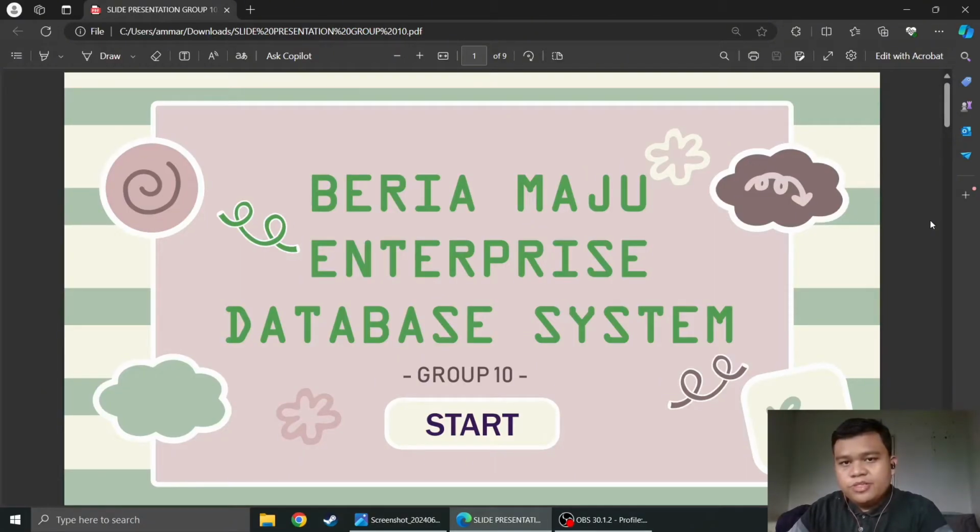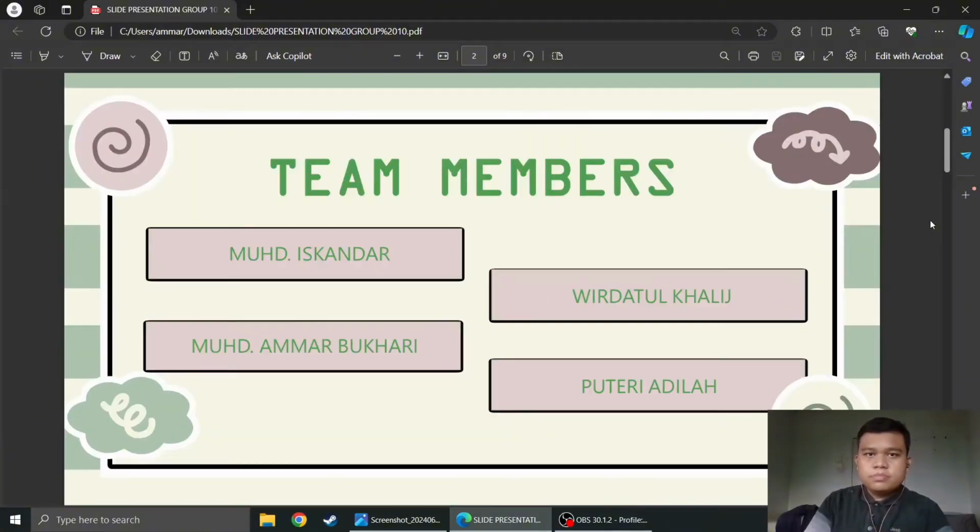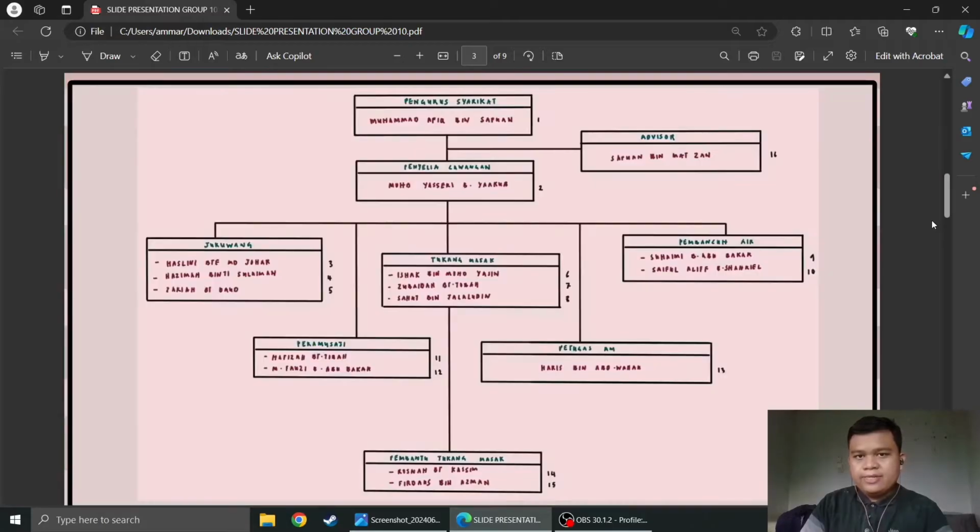My student ID is 2023-670-778, here to present you our group assignment for ICT 450. The assignment question is an ordering system for Bukhari Maju Enterprise. Here is the list of our team members, and here is the hierarchy of the organization, which we obtained by interviewing the owner and his staff.